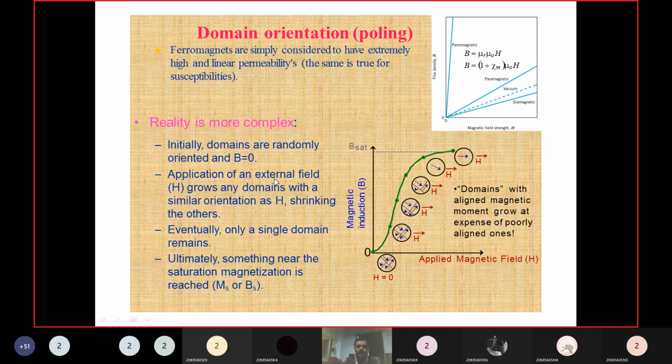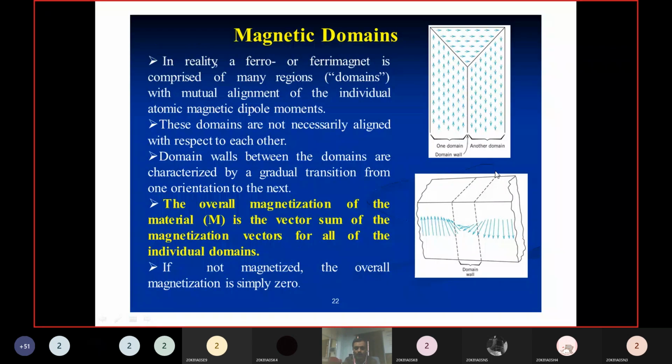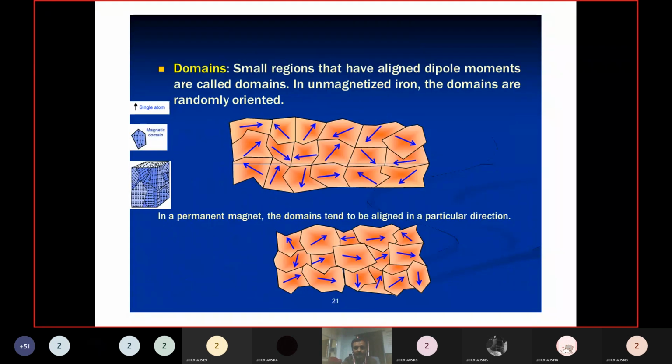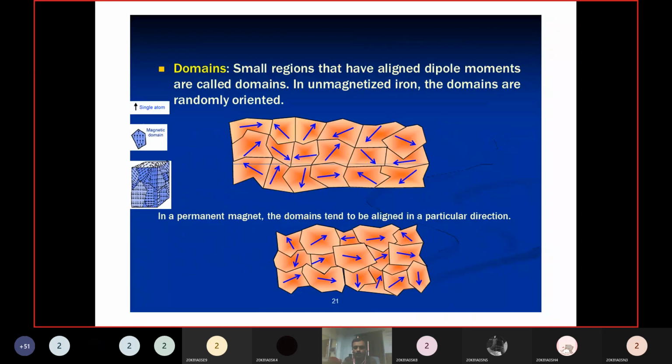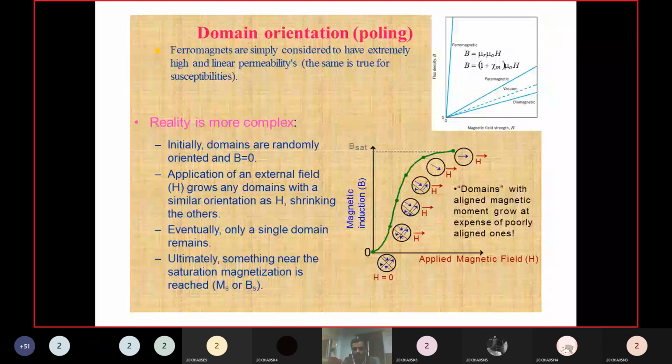Now coming to the domain orientation. If they ask for domain theory, you have to write all of this. Particularly they will ask for domain theory, which means you have to explain all this. Now coming to the domain orientation.